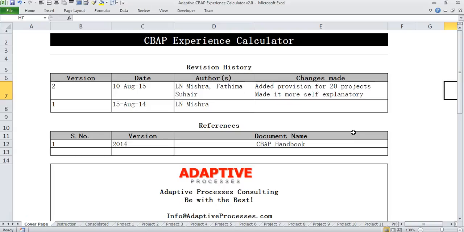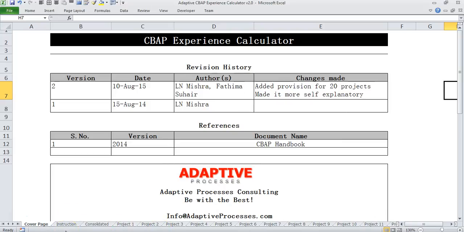So as we start, this template is very helpful for anybody who is planning to appear for the CBAP examination, because as you may be aware, one needs to pay $125 to get one's application checked by IIBA, and there are numerous instances when applications have been rejected by IIBA due to wrong calculation of experience. So this template will help us to understand how to put our efforts properly so that our applications do not get rejected by IIBA.